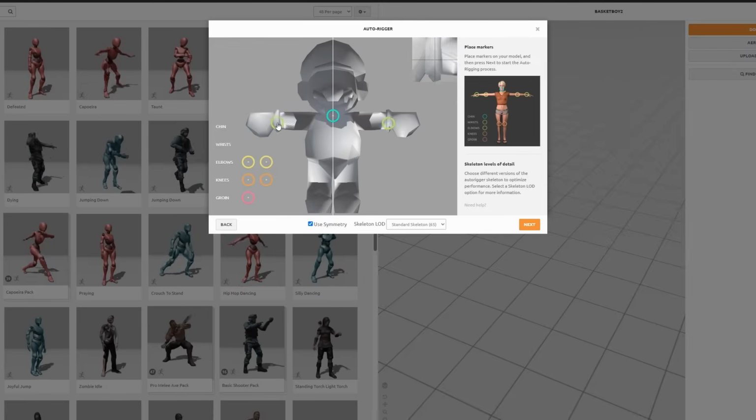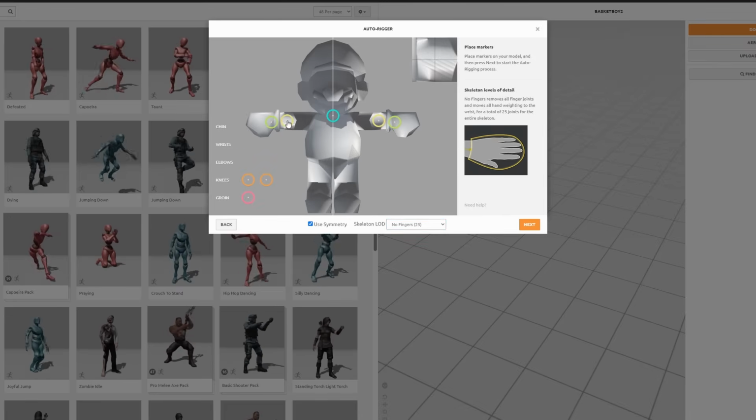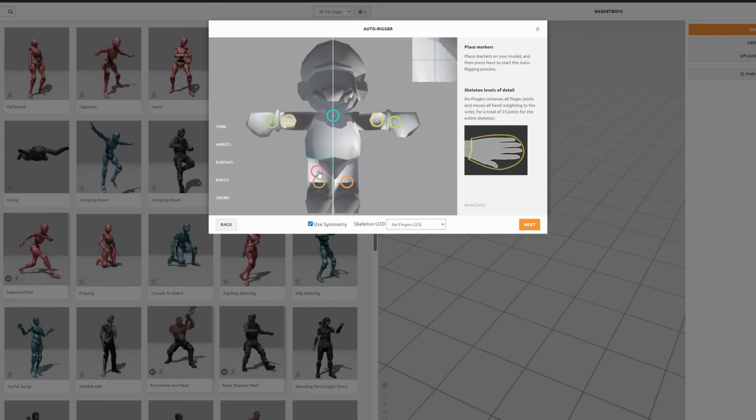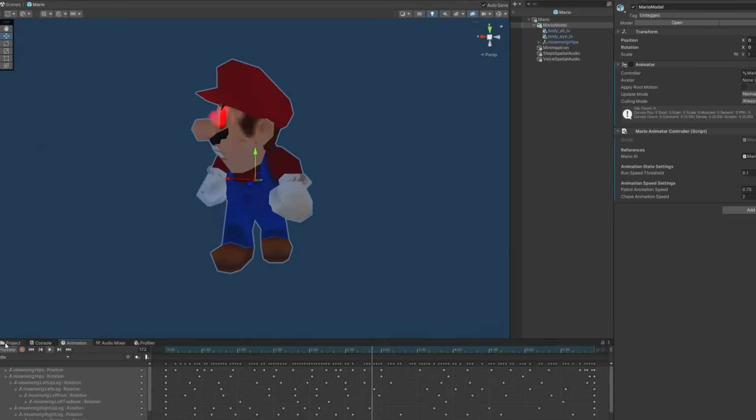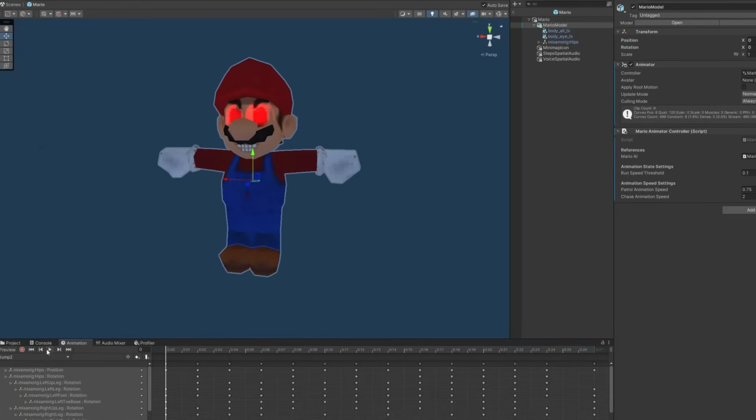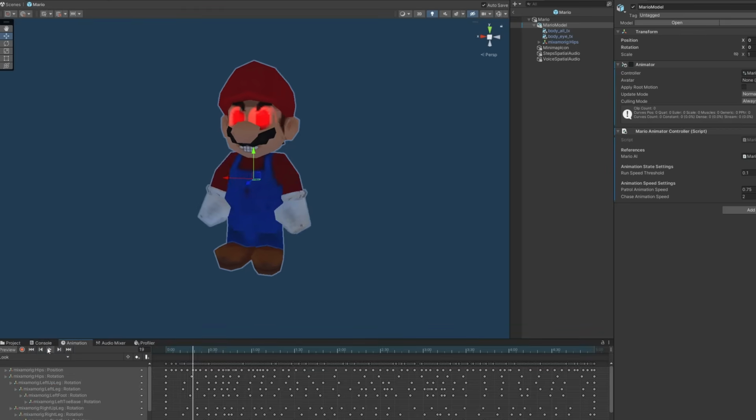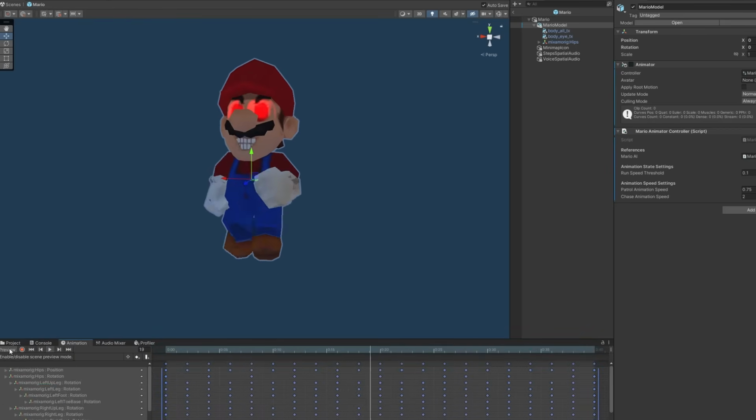Next up I need to animate this, which is also something I cannot do. So let's go to Mixamo and rig this real quick. So here's the model with all the animations. Obviously the head and the neck are kinda messed up, but I think I'll leave it like this, because 1, I don't have enough time, and 2, I think it adds to the creepy vibe.